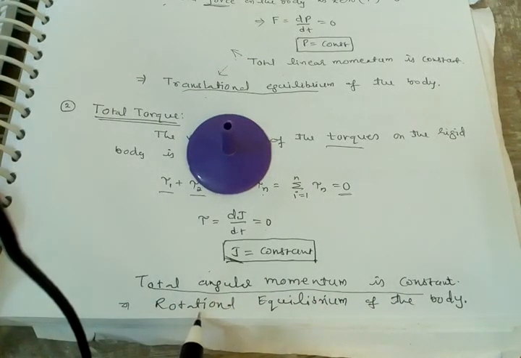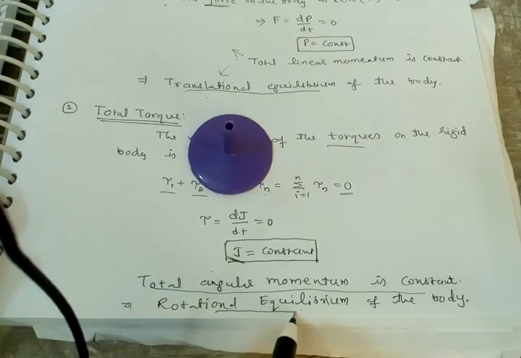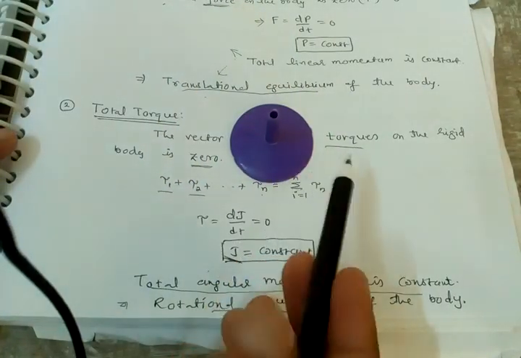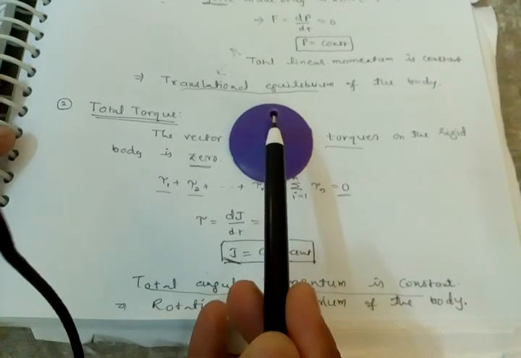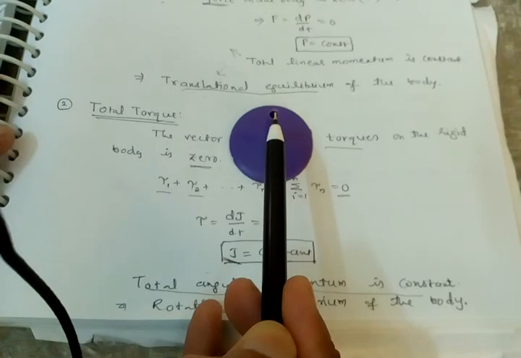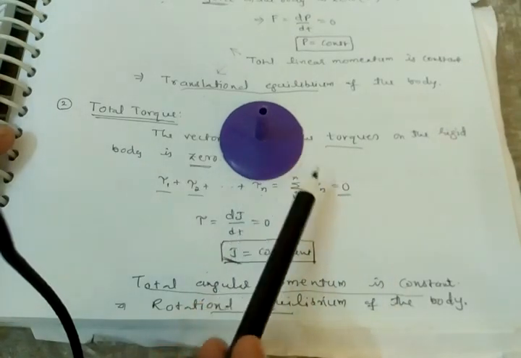That means the body is in rotational equilibrium. If we are saying the body is a rigid body, the total linear momentum should be constant and the total angular momentum of this body is constant. Then only we can say this is a rigid body.